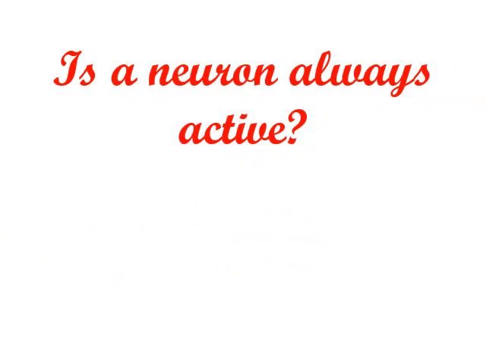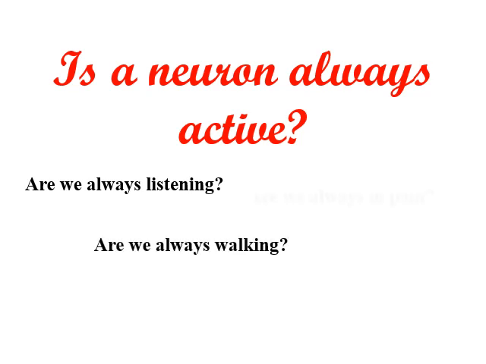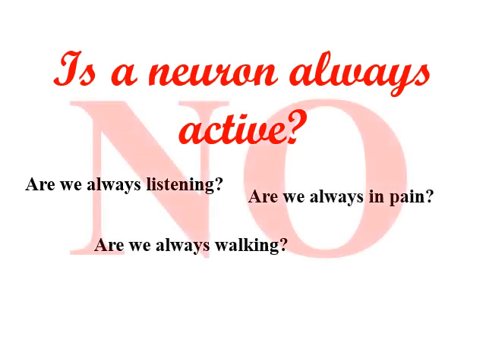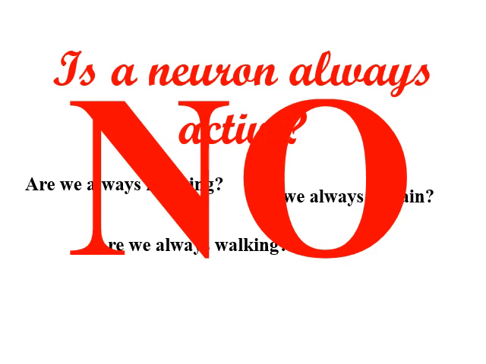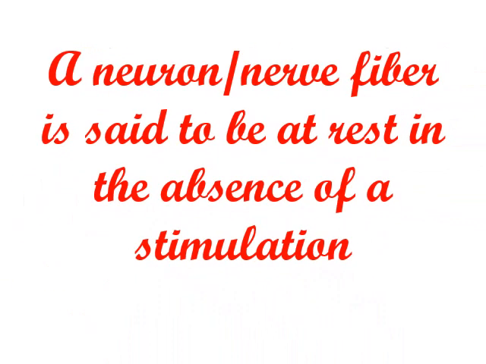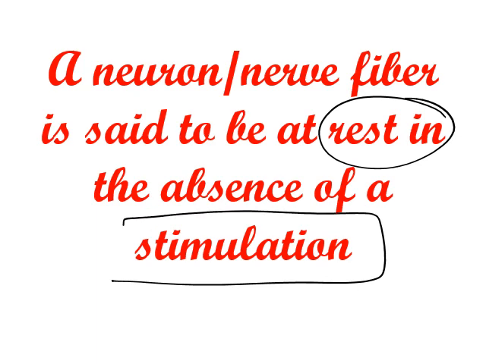Is a neuron always active? This is the big question. Are we always listening? Do you think that you always listen? Are we always walking? Are we always in pain? No, sure not. Do you always think? Mostly you don't think; sometimes you have to stop thinking. So the neuron or nerve fiber is said to be at rest in the absence of a stimulation. If there is no stimulation, there is no action of a neuron.